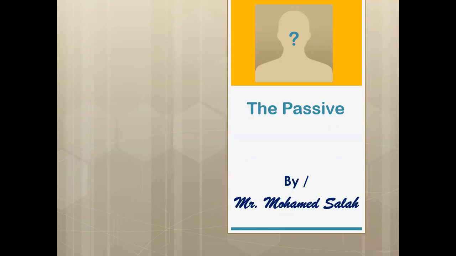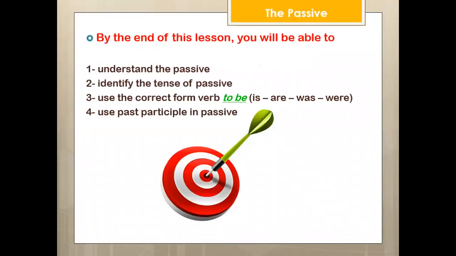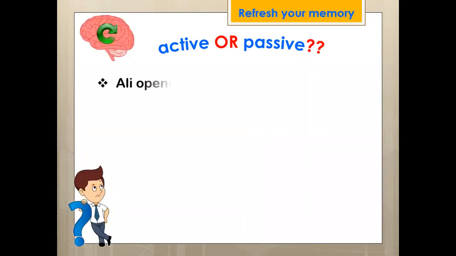First, we have to know the meaning of passive. By the end of this lesson, you will be able to understand the passive, identify the tense of passive, use the correct form, verb to be: am, is, are, was, were, and use the past participle in passive. What's the difference between active and passive sentences?